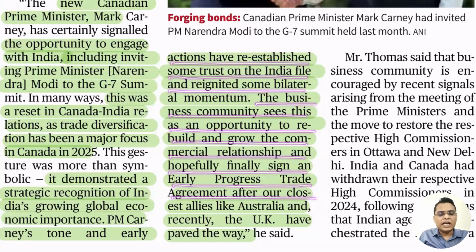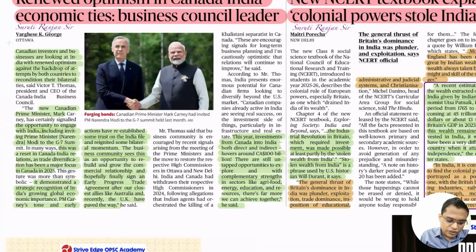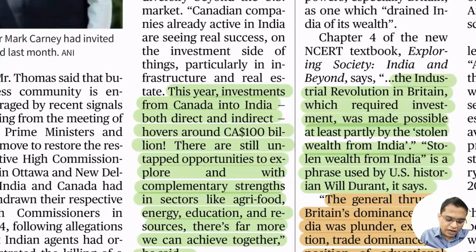So now we are negotiating a trade agreement with Canada and the European Union. If everything goes well, we can expect a trade deal. This year, the investment from Canada into India, both direct and indirect, is about 100 billion Canadian dollars.